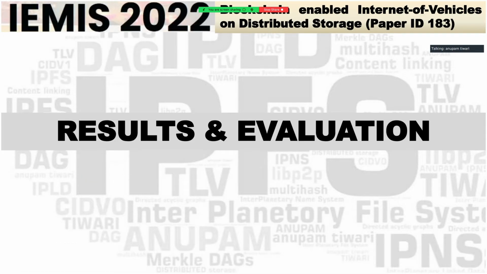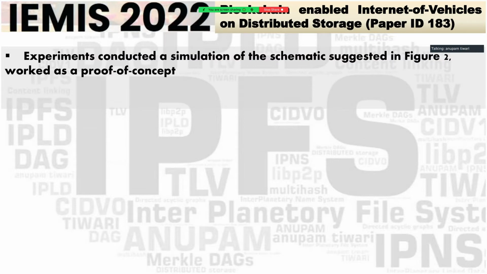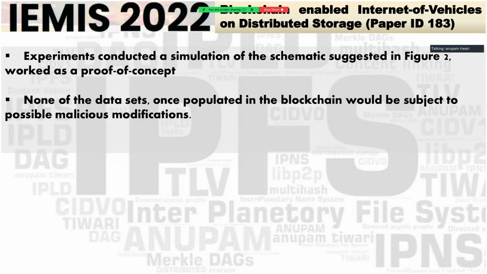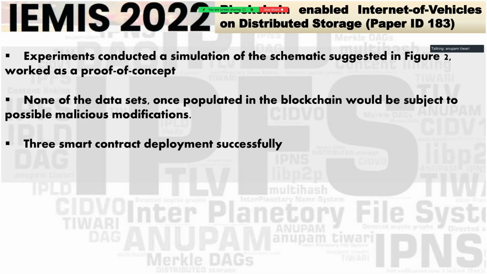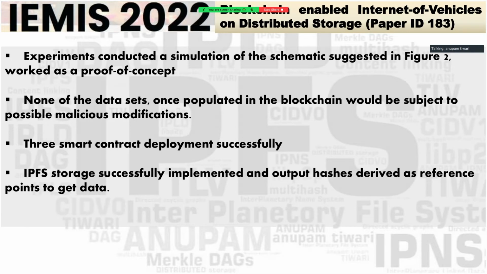And after doing all this, now I'll come to the results part. Now this is a very interesting thing. A few interesting things have come up. The experiment, whatever model I had shown you in figure 2 right at the beginning, all the experiments conducted as a simulation worked as a proof of concept perfectly. None of the data sets once populated in the blockchain would be subject to possible malicious modifications. Three smart contracts, as I had shown, were deployed successfully on this blockchain. IPFS storage was successfully implemented, and output hashes derived as reference points to get data.